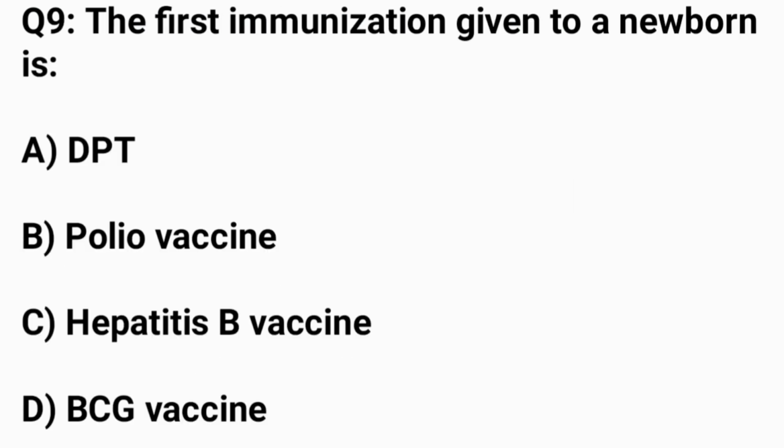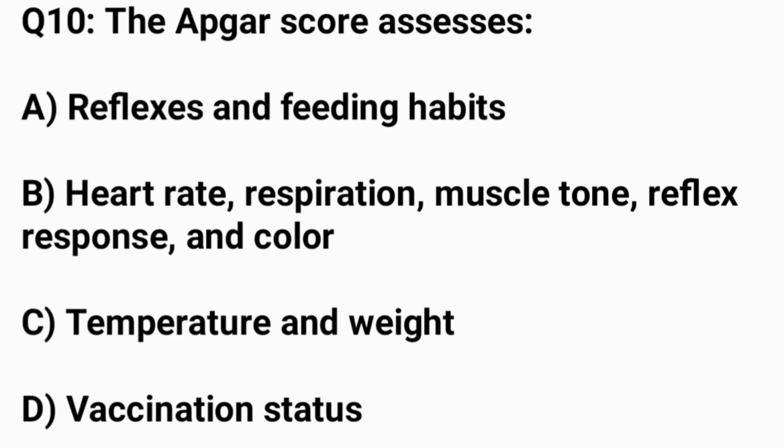Question number 9. The first immunization given to a newborn is. The correct answer is option D, BCG vaccine. Question number 10. The Apgar score assesses. The correct answer is option B, heart rate, respiration, muscle tone, reflex response, and color.